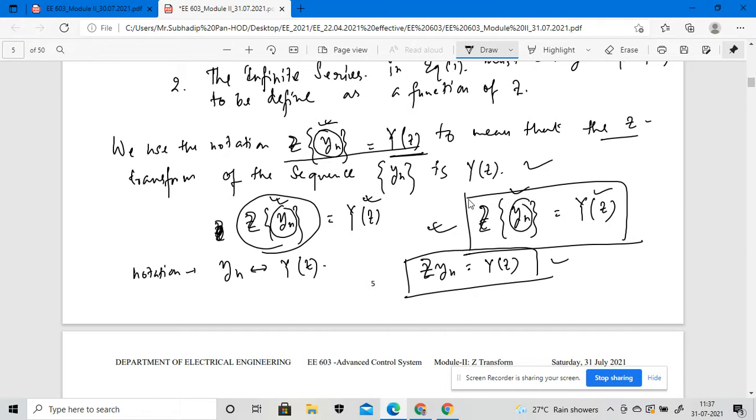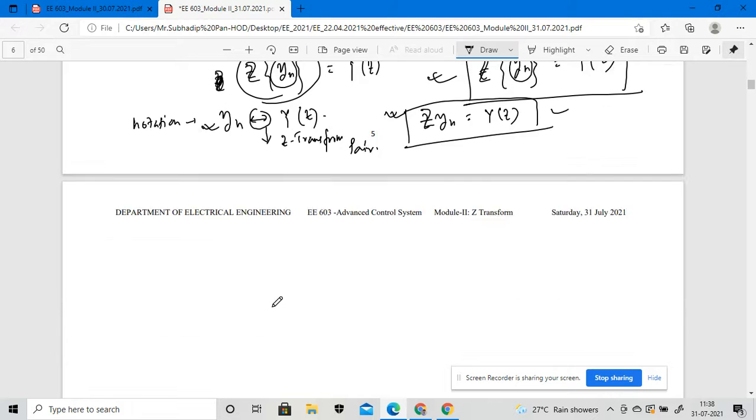So we denote that the sequence y of n and the function Y of z form a Z transformation pair. This particular term is called the Z transform pair. Either we can note it using this, or like this, or like this.